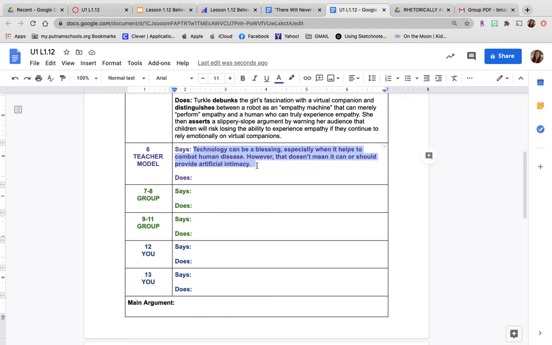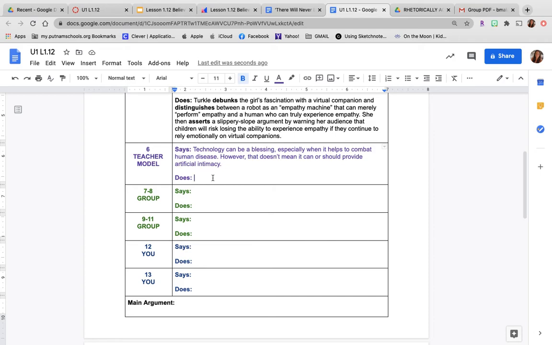If you would be so kind, please unbold this part for me. It just makes it easier to read a little bit. If you leave it bold, it's no big deal. I can still read it. So that's my says. Technology can be a blessing, especially when it helps to combat human disease. However, that doesn't mean it can or should provide artificial intimacy.